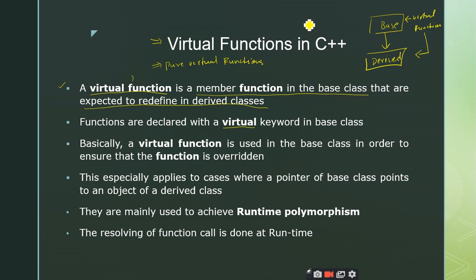So once you have a member function like this, listen carefully, and it is present inside the base class, and when you redefine the body of this member function in the derived class, that concept is called overriding.